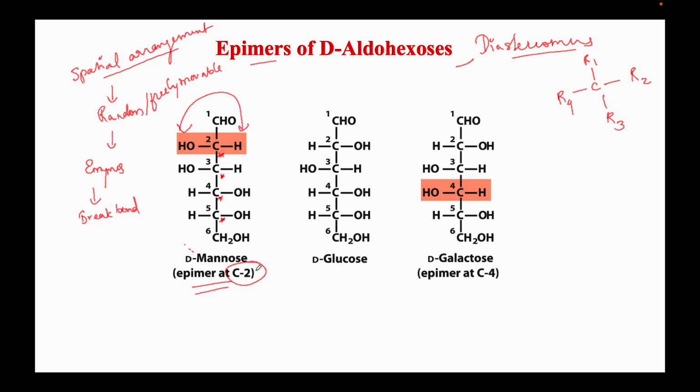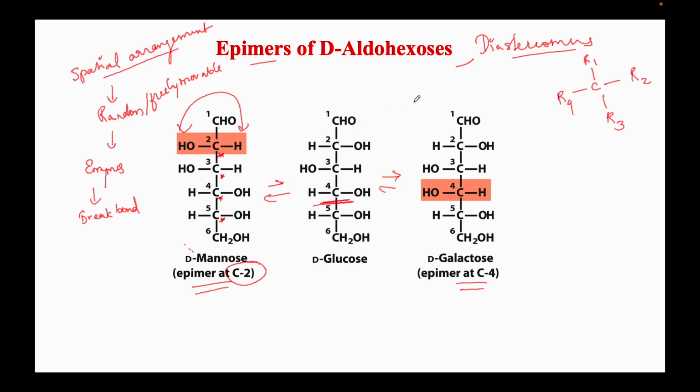So remember, mannose is a C2 epimer of glucose. Similarly, galactose is a C4 epimer of glucose. If we flip the hydroxyl of the C4 carbon, the structure will resemble that of glucose. So diastereomers are nothing but molecules with different spatial arrangements, but these are all completely different molecules.